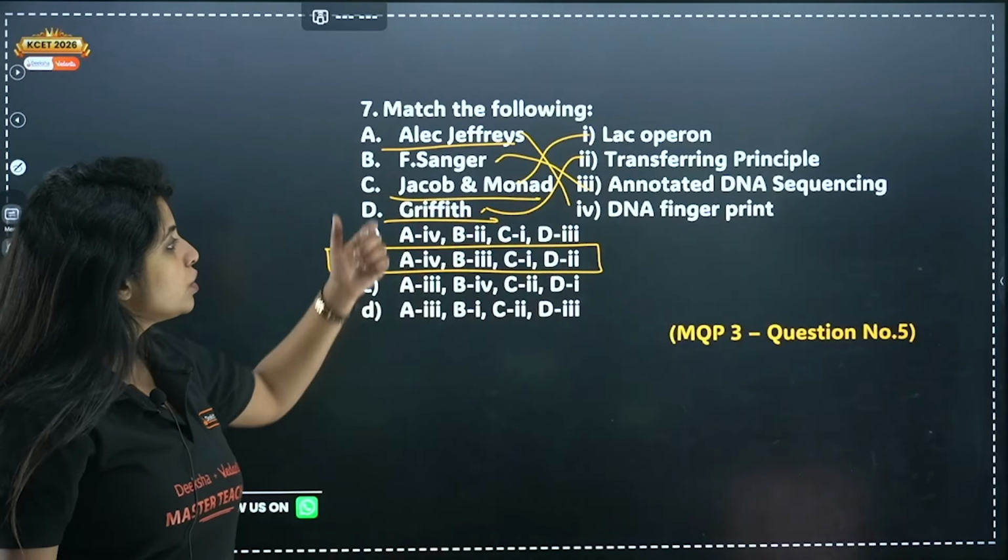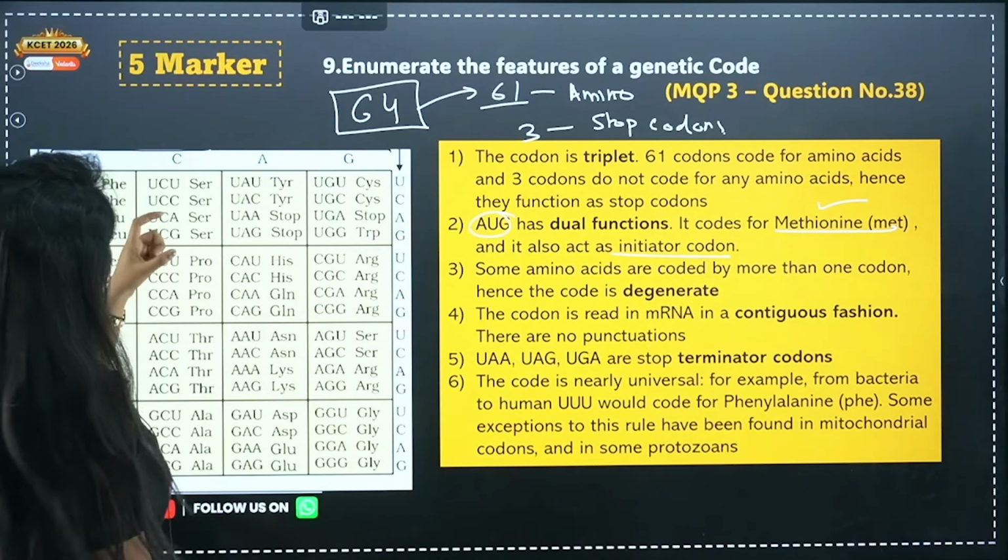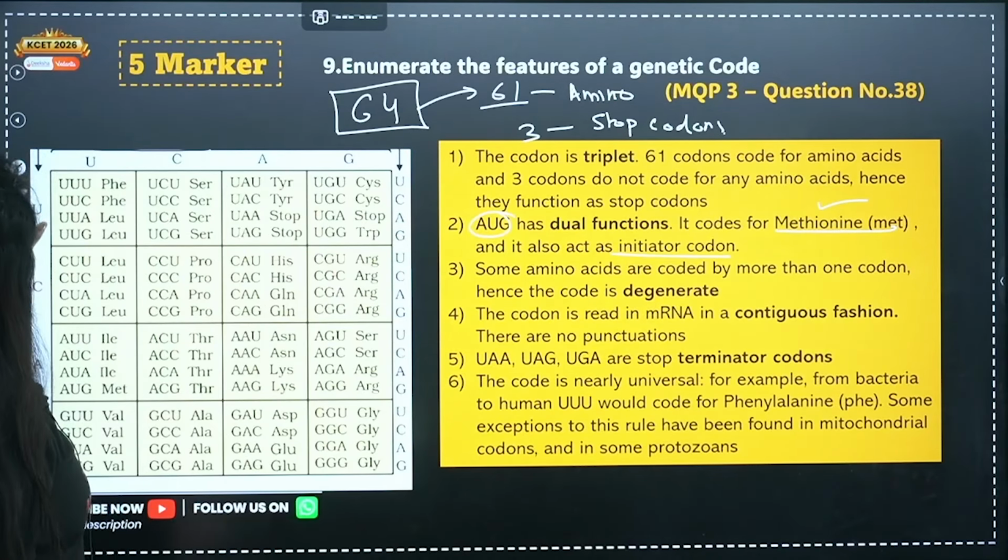Second thing, some amino acids are coded by more than one codon, hence the code is degenerate. For example, leucine is coded by CUU, CUC, CUA, CUG. All of them code for the same amino acid, which is why you call them degenerate codons.